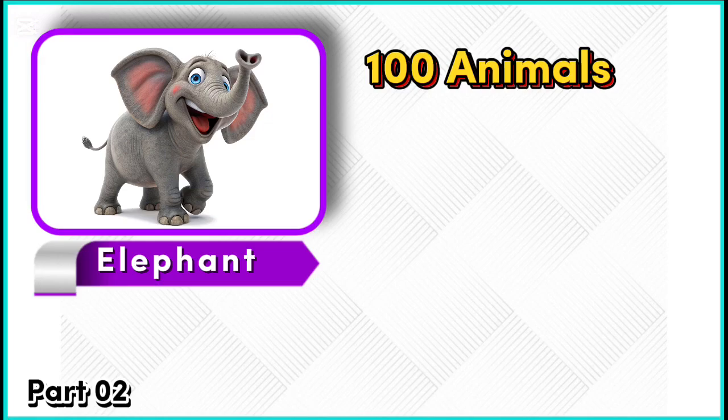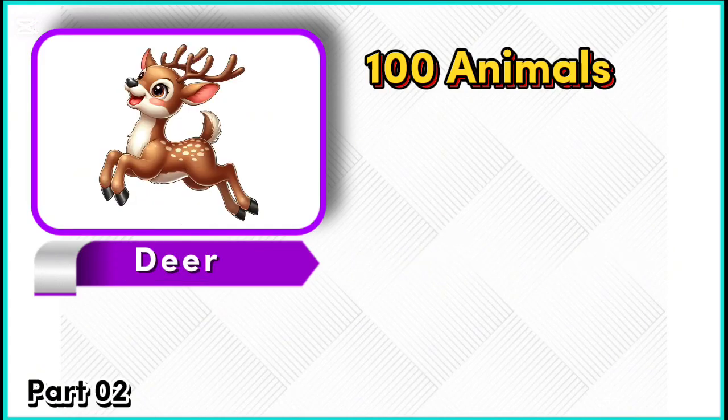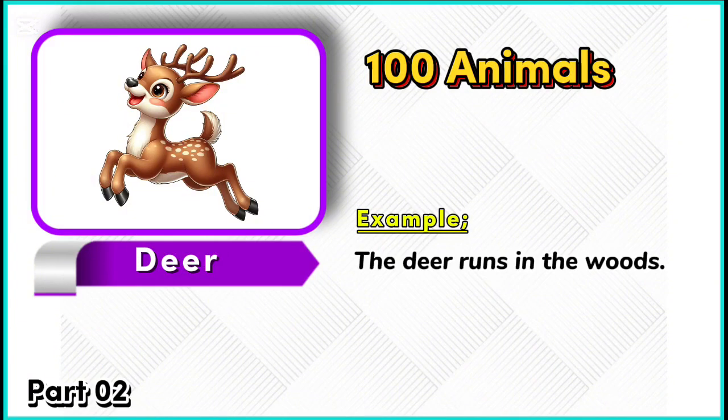Elephant. Example. The elephant cannot jump. Deer. Example. The deer runs in the woods.